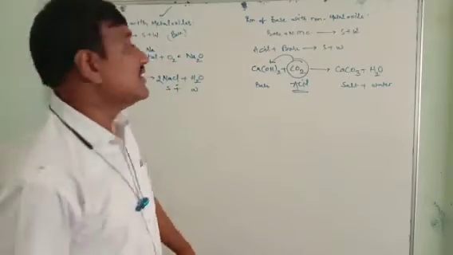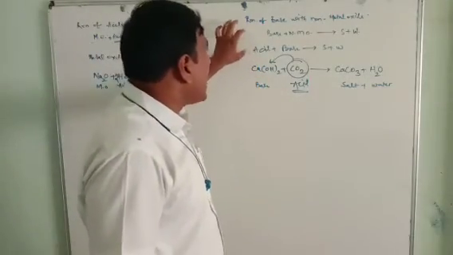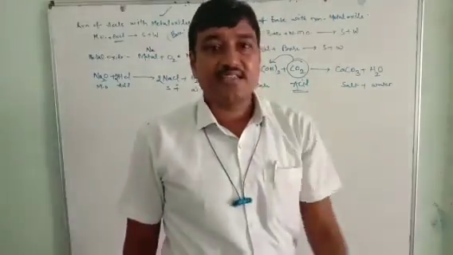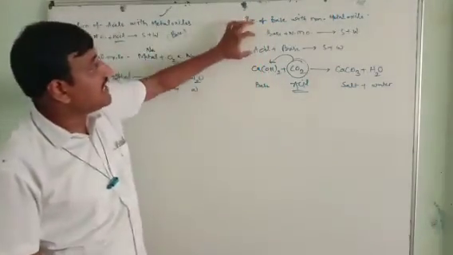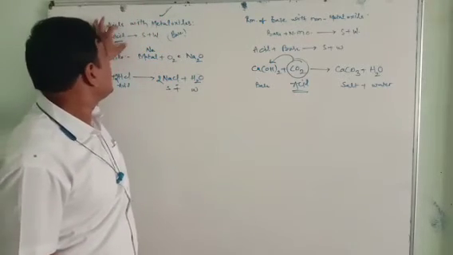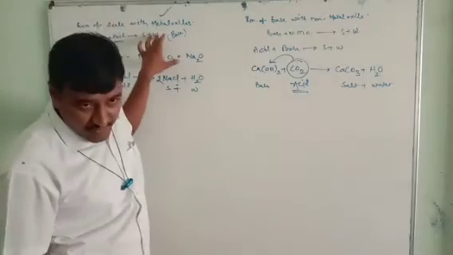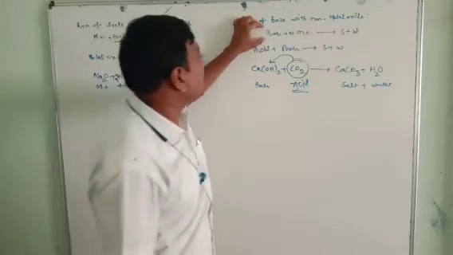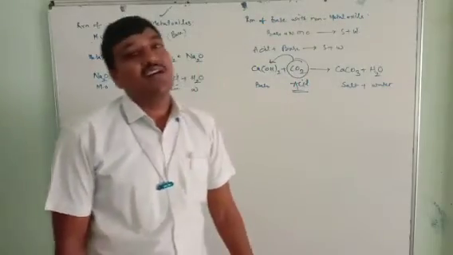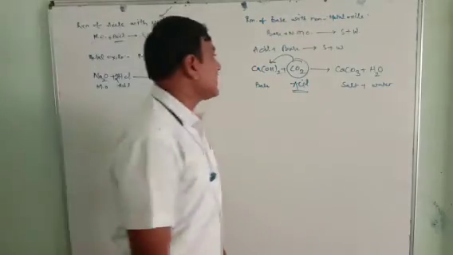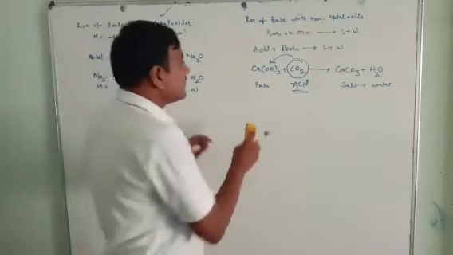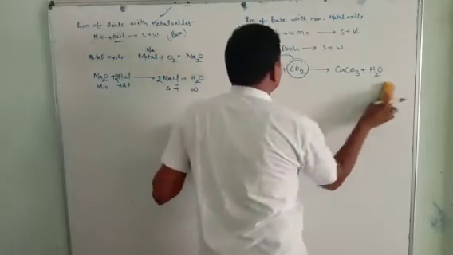Did you understand? Children, not only when acids react with a base do they produce salt plus water, but also when a metal oxide reacts with an acid, it produces salt plus water. When a non-metal oxide reacts with a base, it also produces salt plus water. Now let's see whether the equation is balanced or not.